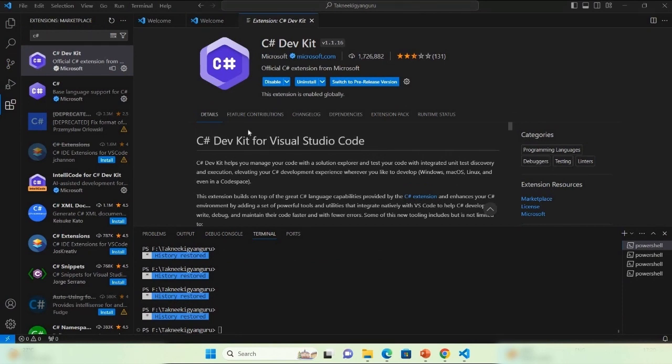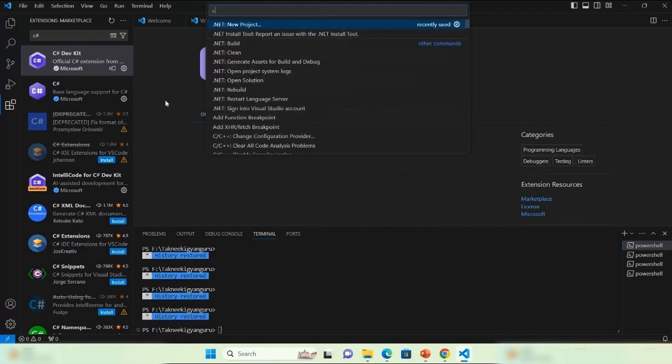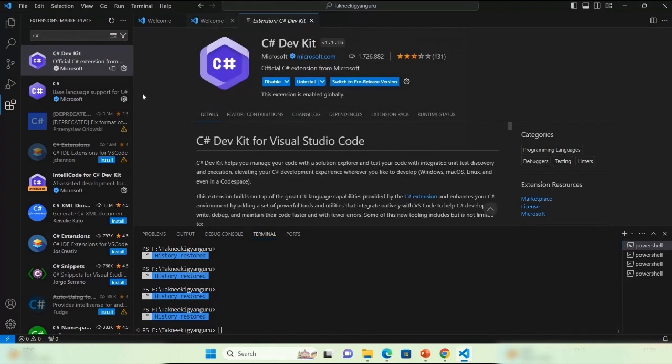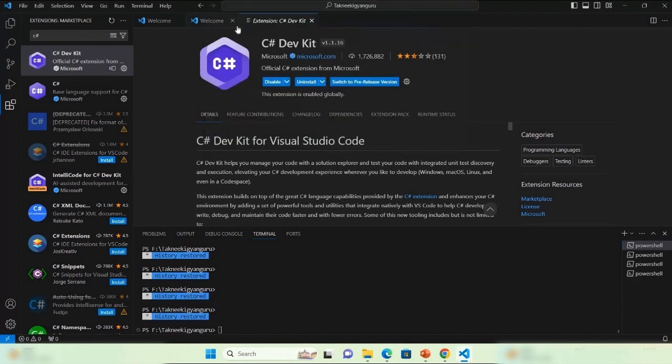Now let's try to create some project in C#. Press Ctrl Shift and P. It will open a command palette, where you can find your .NET new project. Click on it.